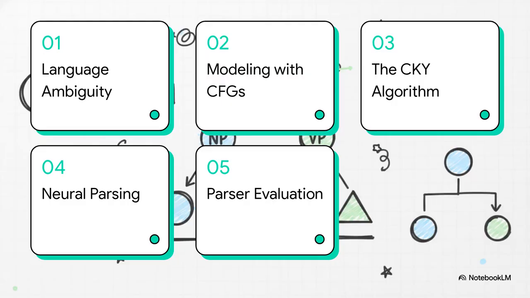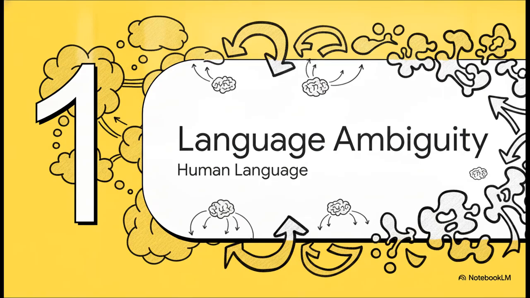Here is how we're going to break this down today. 1. The ambiguity of human language. 2. Modeling rules with CFGs. 3. The CKY parsing algorithm. 4. Neural span-based parsing. And finally, 5. Evaluating parser performance. Starting off with Section 1, the ambiguity of human language.